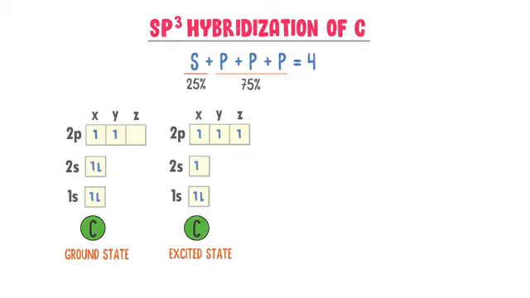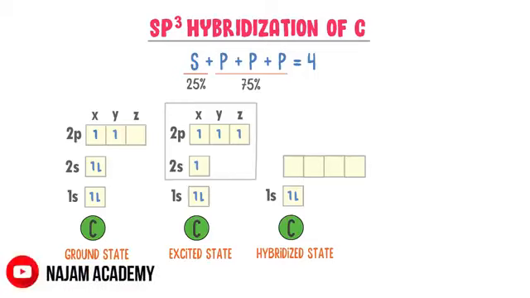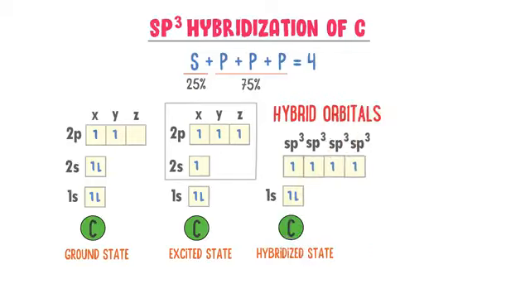The 1s orbital is already complete, having 2 electrons. So this 2s orbital and 3 orbitals of 2p, x, y, z, mix or combine together to form 4 hybrid orbitals. Thus I will place these unpaired 4 electrons in these 4 hybrid orbitals. Remember that they must have the same spin. This is the first sp3 orbital, this is the second sp3 orbital, this is the third sp3 orbital, and this is the fourth sp3 orbital. So we have 4 hybrid orbitals sp3, each having 1 electron.